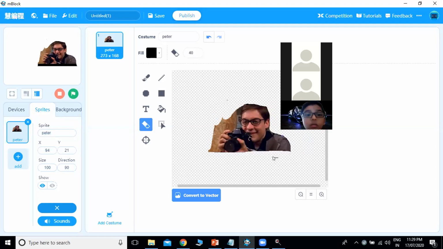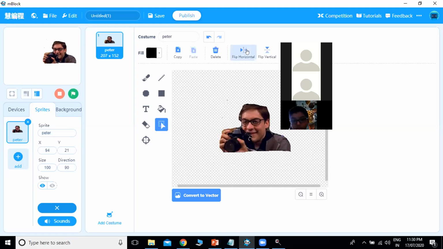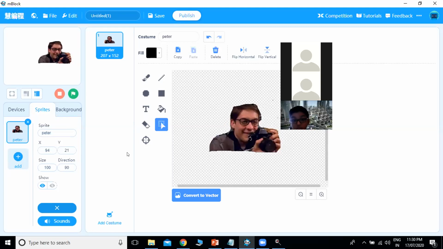You have to be really accurate and careful with this, but it will take time. I'm doing it very fast, so it might not be that accurate. Also, we will flip him to face this side, and we will duplicate the sprite.